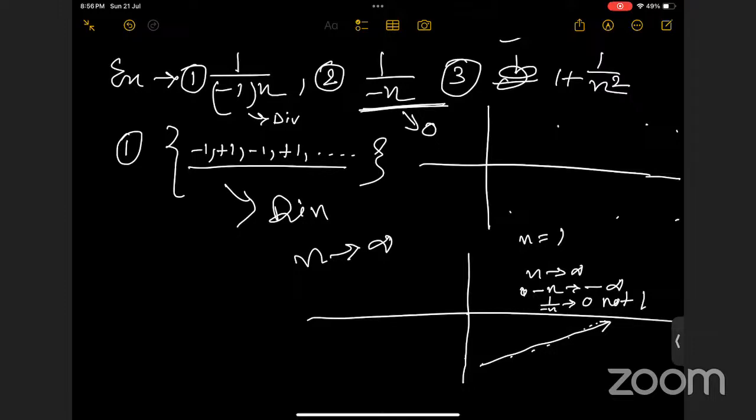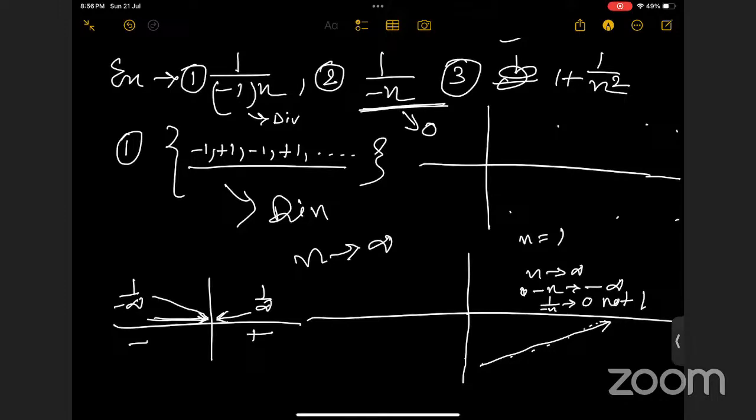Okay. Whether it is plus or minus, this is not our concern. 1 by plus infinity is also tending to 0, and 1 by minus infinity is also tending to 0. It's just a matter of the side. Ma'am, is there a concept of minus infinity too? See, listen to me. 1 by minus infinity is tending to 0 from this path, and 1 by plus infinity is tending to 0 from the positive side, and this will tend to 0 from the negative side, okay?